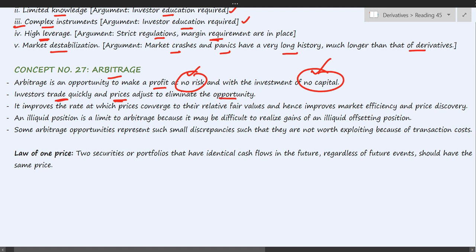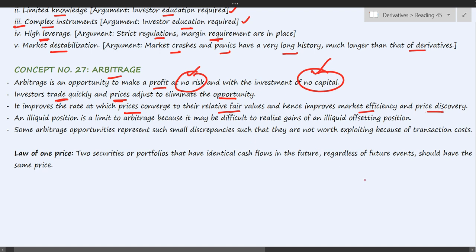However, that opportunity or that window usually remains open for a very little time, because when arbitrageurs locate such mispricing, very soon people discover that mispricing, and as a result the prices convert back to their fair value very quickly. Okay, so this improves the market efficiency and price discovery.